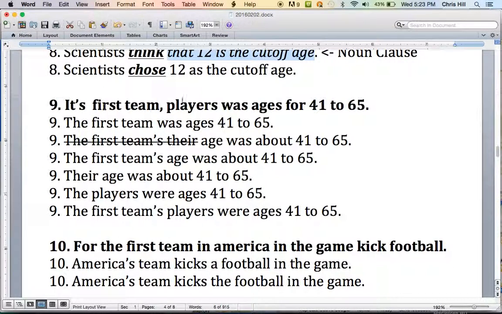Number 9, its first team players was ages for 41 to 65. There are many ways we can change this. The first team was ages 41 to 65. Notice, in the United States, team is singular, right? In British English, they say were. In American English, we say was. One team. Yes, a team has many people, but it's one team, so we count it as singular.